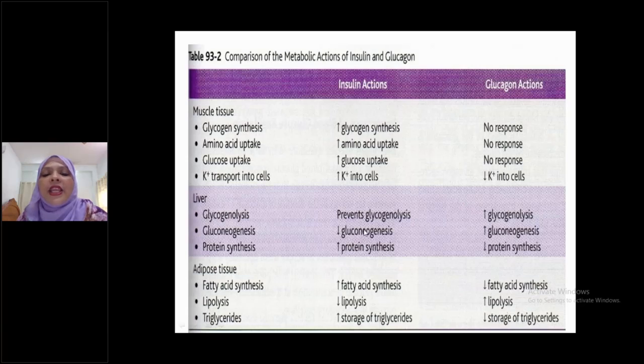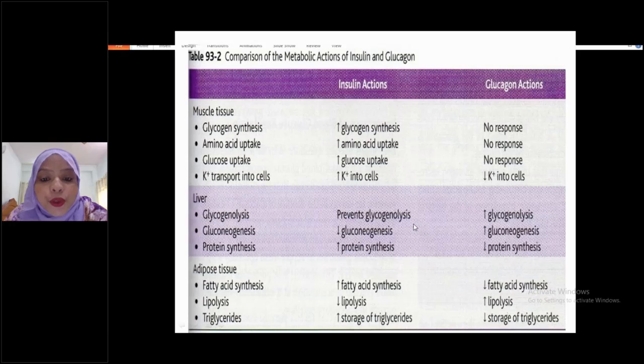Okay, now the liver. Insulin prevents glycogenolysis. Of course, as we know, insulin always stimulates glycogenesis and glycolysis, but it inhibits gluconeogenesis and glycogenolysis. So it decreases glycogenolysis and decreases gluconeogenesis. These two things are always inhibited by insulin, but it is an anabolic hormone. Insulin is an anabolic hormone. It increases protein synthesis.